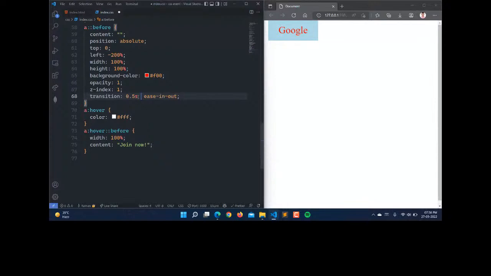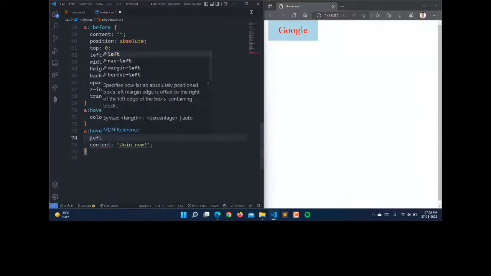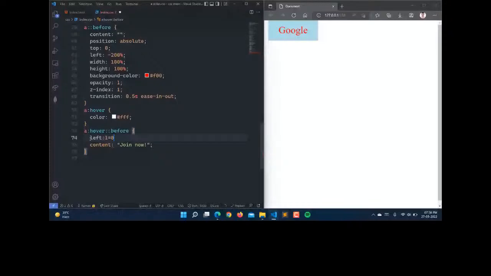So we can write left, and like this we can write text as well. On the text we have to add it, and by default it will be ease. And whenever I'm hovering on it, our before will change our left to 0. Left to 0 here. Just save this. Here you can see that now it is looking like this. So this is having a glitter transition and it is creating the animation for us. So you can use these pseudo classes here. As the time is very less, I can't tell you every type of pseudo class.